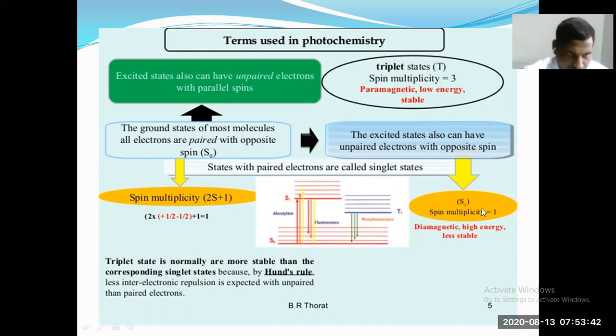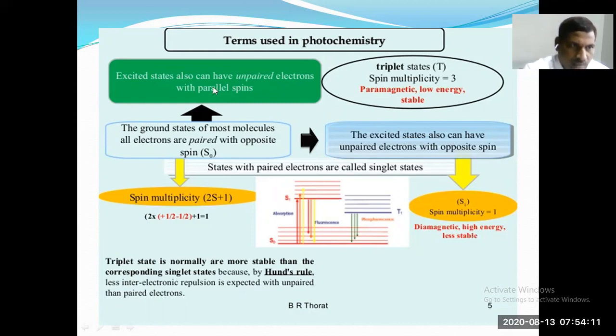Singlet states are diamagnetic, high energy, and less stable. So for paired electrons, the spin multiplicity is equal to 1. That's why this is called the singlet state.